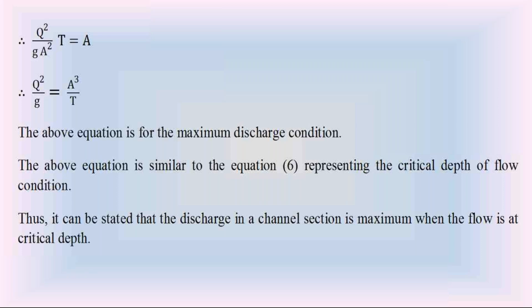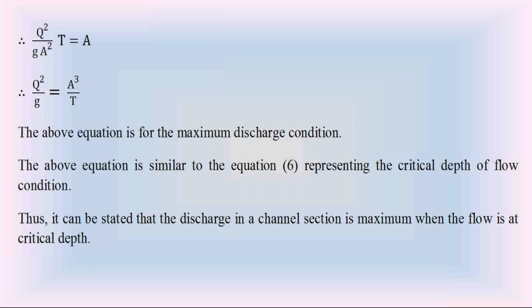So the discharge of water flow in the open channel, whatever the channel may be, rectangle, trapezoidal, triangle, circular, parabola, or a river or a stream, whatever it may be, if the depth of water flow in the open channel is at a critical depth, then the discharge of that water flow in the channel is maximum discharge.